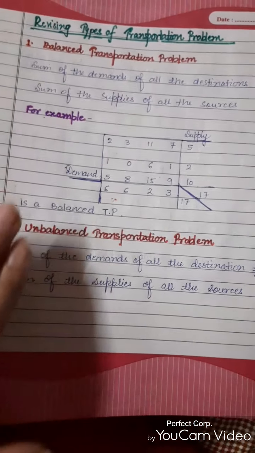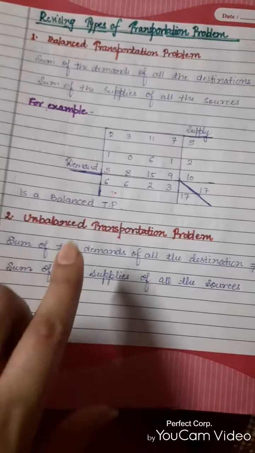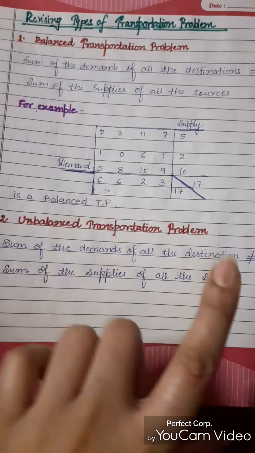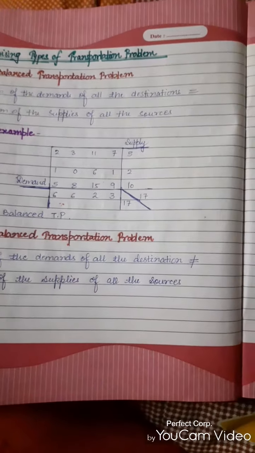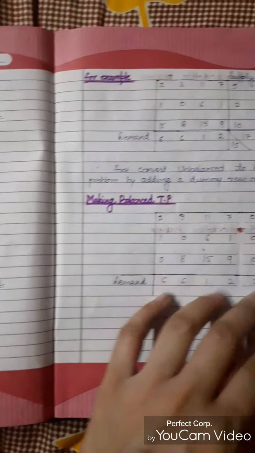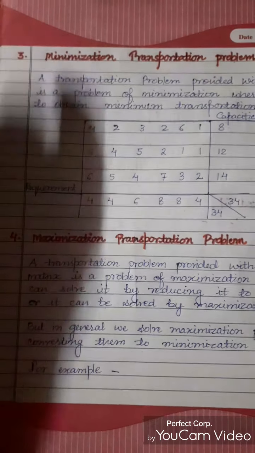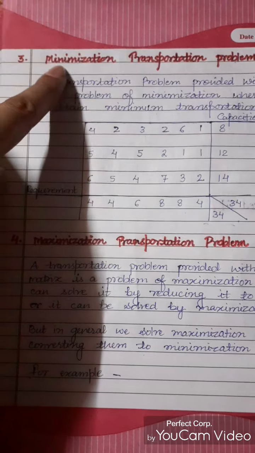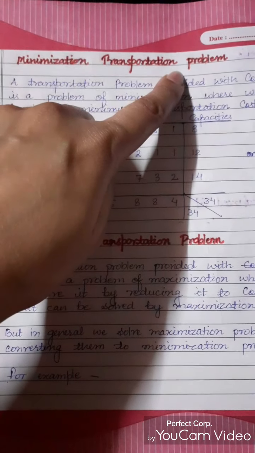So you have an understanding of the balanced transportation problem and unbalanced transportation problem. So now we move to the next type of transportation problem, that is called minimization transportation problem. The third type of transportation problem is the minimization transportation problem.